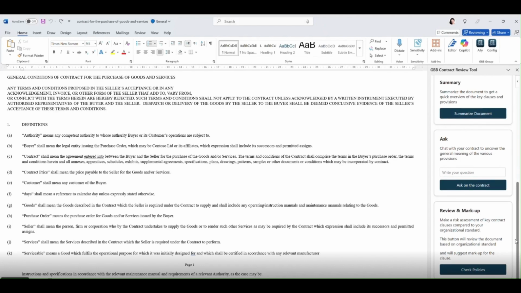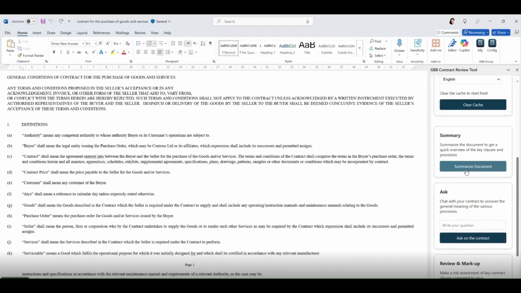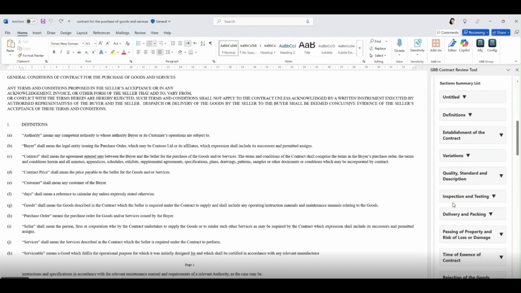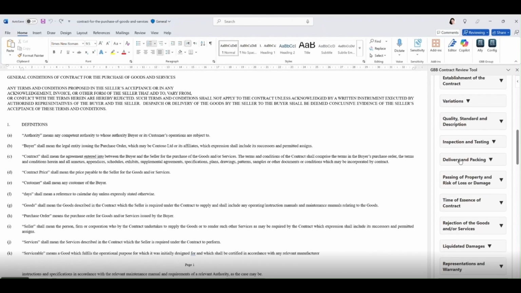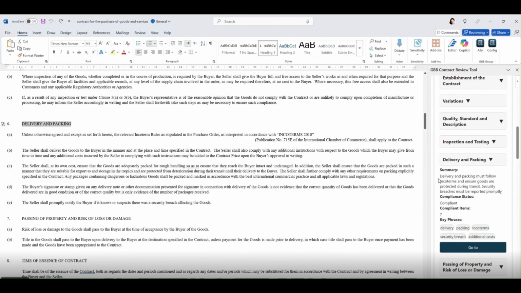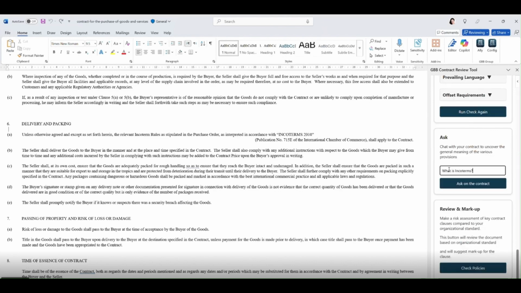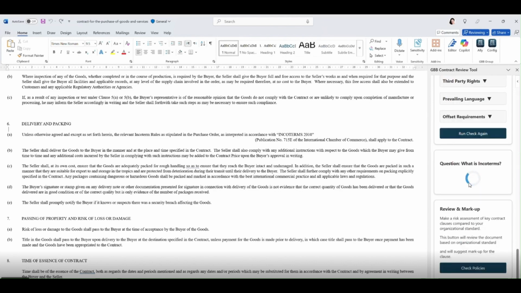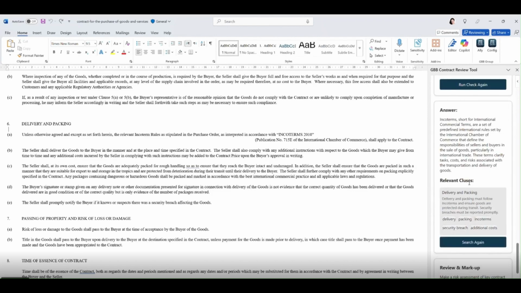Let's take a look at how this works. For example, if I want to quickly summarize this contract and take a look at specific clauses of interest, for example, delivery and packaging, I can go specifically to that clause and see here the relevant summary pertaining to that clause. Another example is if I don't know the meaning of the specific term in this clause, for example, Incoterms, I can ask, what is Incoterms in natural language? And receive an answer to my question.